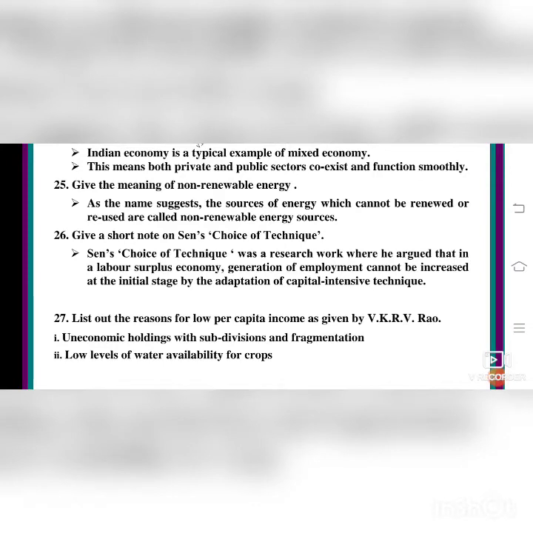List the reasons for low per capita income as given by V.K.R.V. Rao. First one, uneconomic holdings. Uneconomic holdings means the market price of the produce is less than the cost of production. So the farmer or producer is producing, but the sale is made at low cost due to inabilities in uneconomic holdings. Uneconomic holdings come with subdivisions and fragmentation. Then, low level of water availability for crops. First we are seeing agriculture, isn't it?